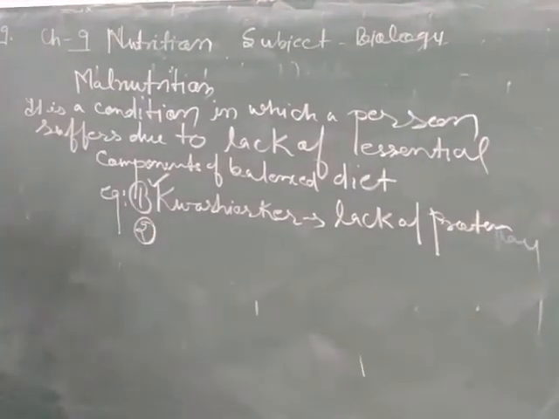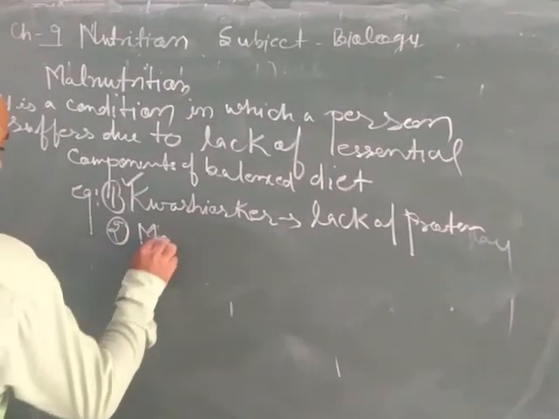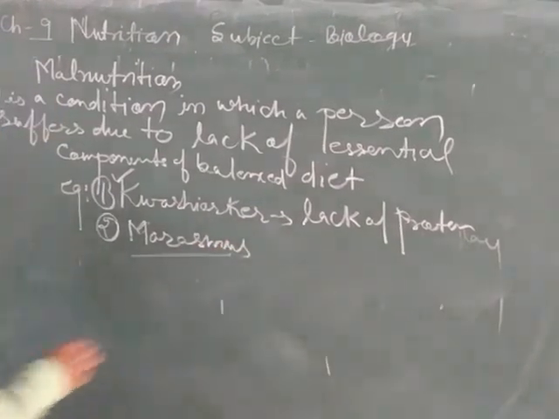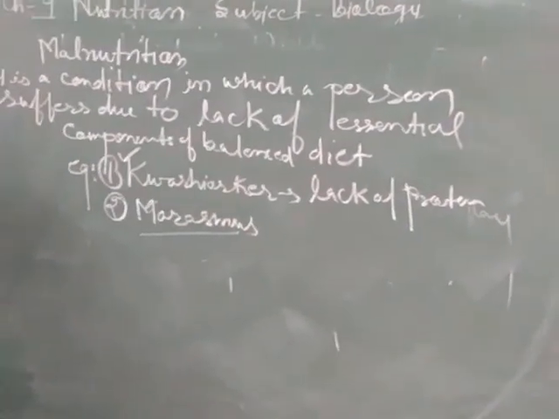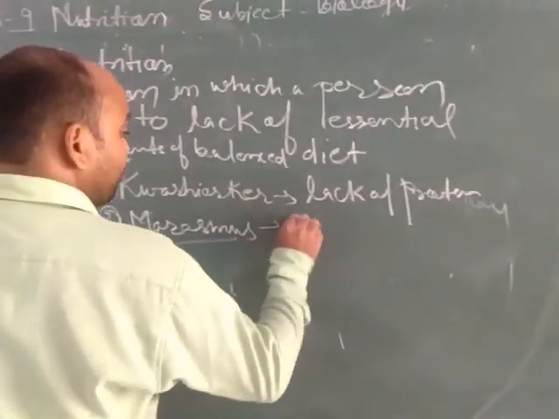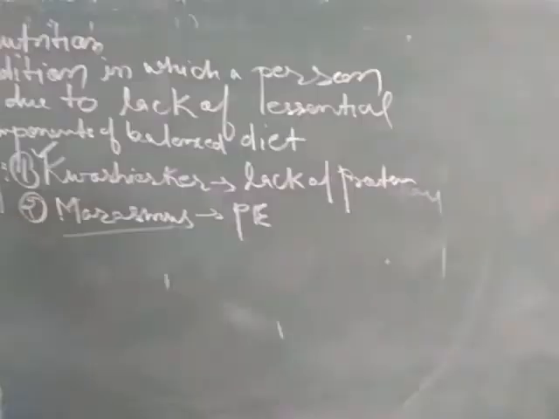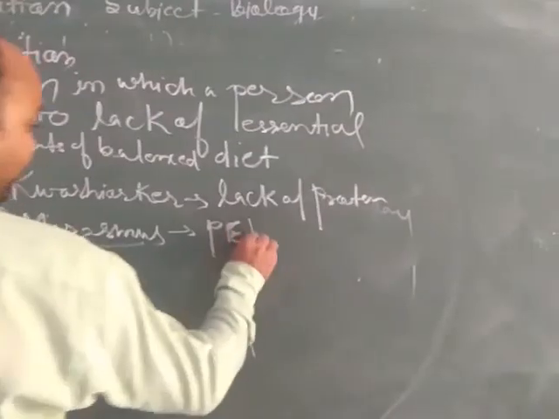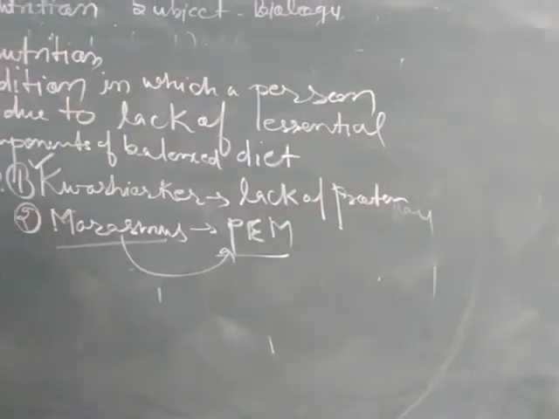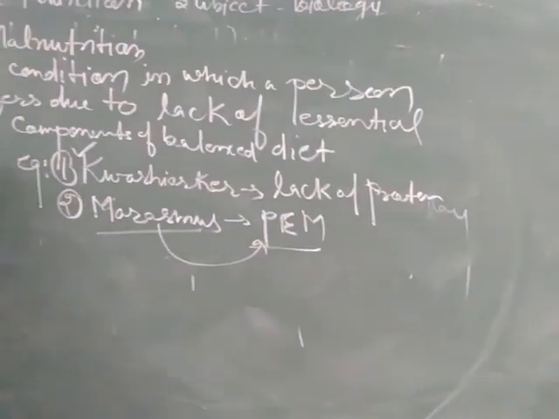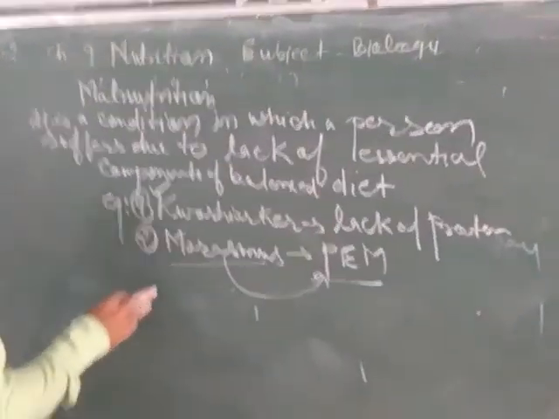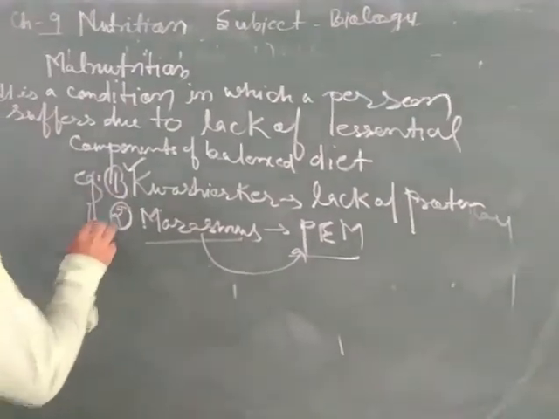Next is marasmus. It is a deficiency caused due to PEN, protein energy nutrition, that is, lack of protein energy nutrition. In this situation, a child's body weight becomes less, the skin becomes loosely folded, and the face becomes thin. Now this topic has been completed.